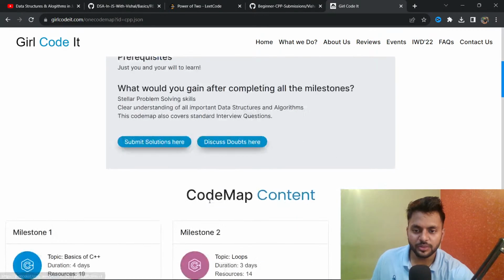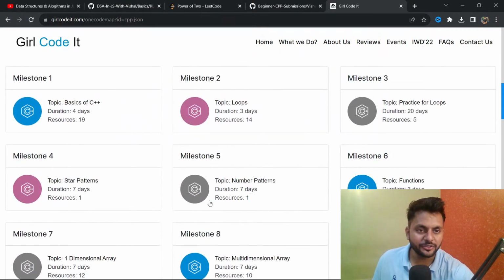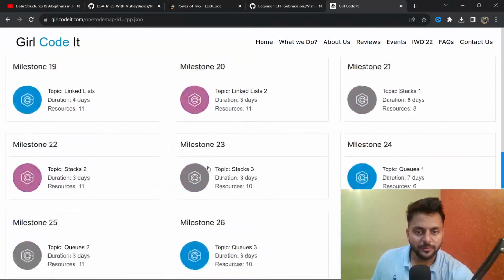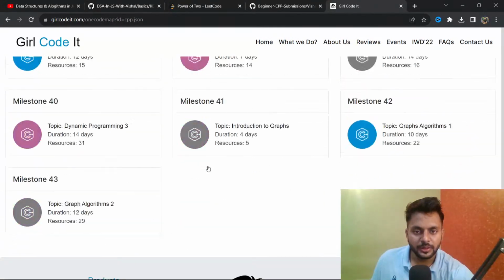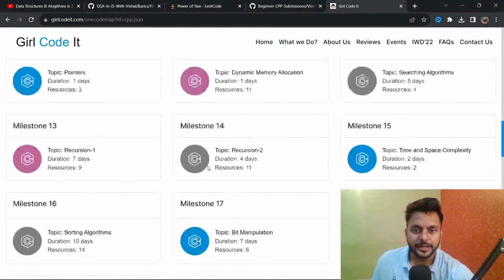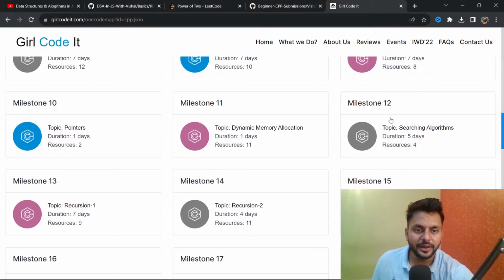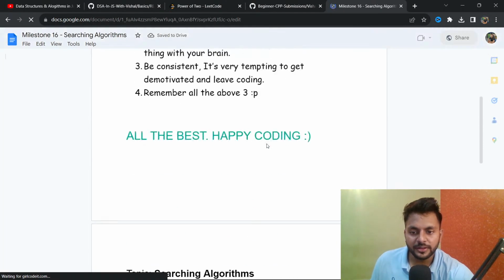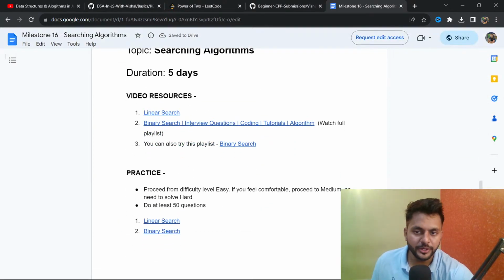Here, if you go to C++, you can see there are lots of milestones that I am showing here. There are lots of milestones which you have to solve, like graph, DP, and inside this, let's say if I go to searching algorithm, first of all you will find a few video resources.